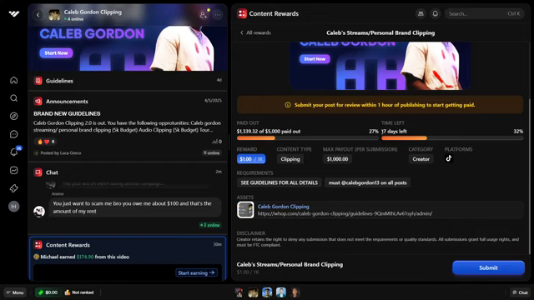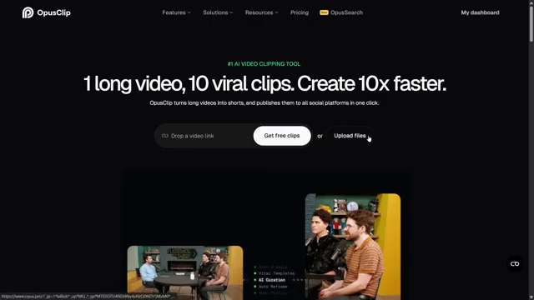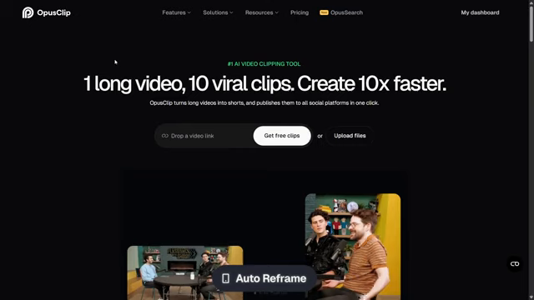Now, that's basically it. However, if you're trying to do this more efficiently and make as much money as possible, here's a tool I've been using that I found for clipping, which is actually insane. It can get you a lot of clips very quickly with just one click using AI, and they're all gonna make you a bunch of money. So this tool is actually called Opus Clip. Now, hear me out.